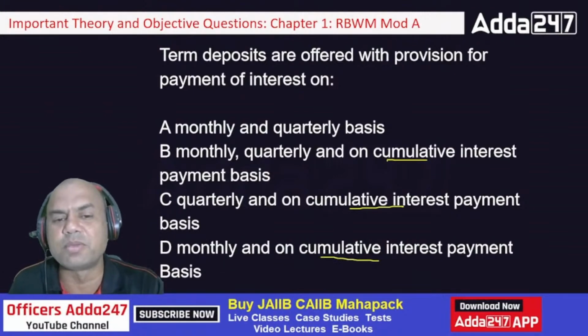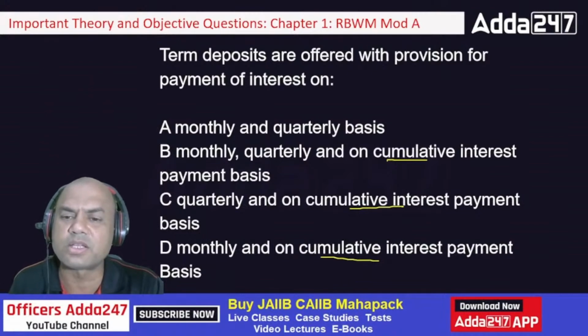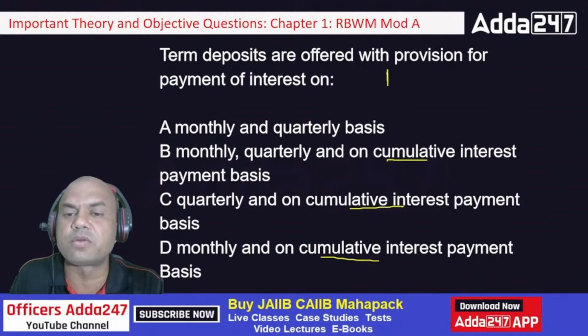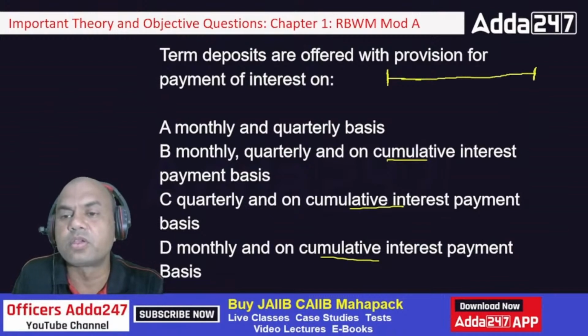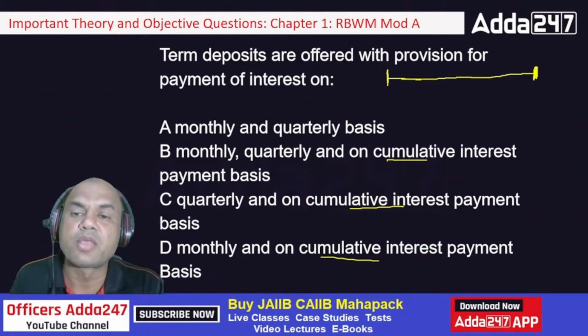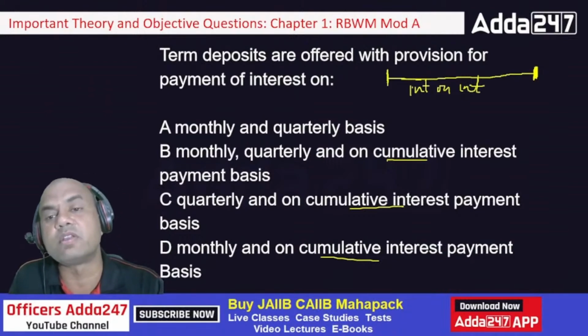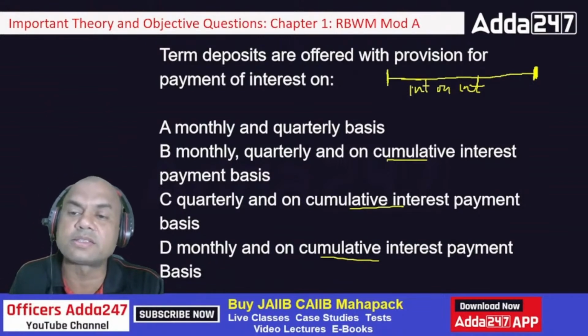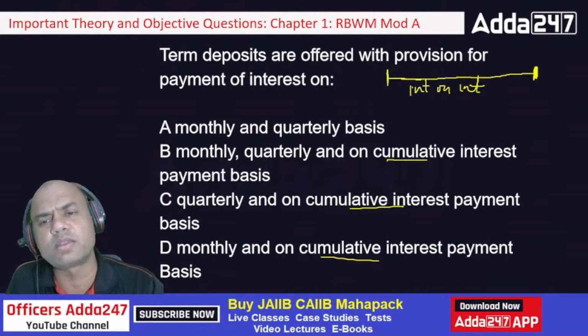Monthly, quarterly, that's easy to understand. What is this cumulative? Cumulative means, suppose I start this FD today and I take FD cumulative interest. Then I'll be taking the interest at the end only, directly at maturity. So it will add interest on interest. It will be compounded, so that will always give the higher effect in cumulative. I'll take this FD interest at the end only, along with the principal. I don't want it in the middle.